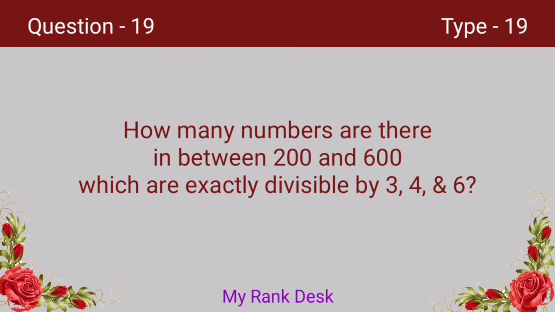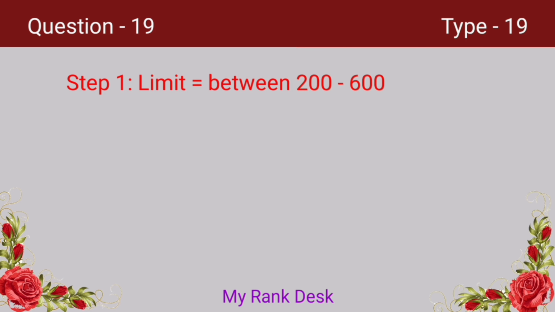How many numbers are there in between 200 and 600 which are exactly divisible by 3, 4 and 6? Let's see how we can find the answer. Here the given limit is in between 200 and 600.